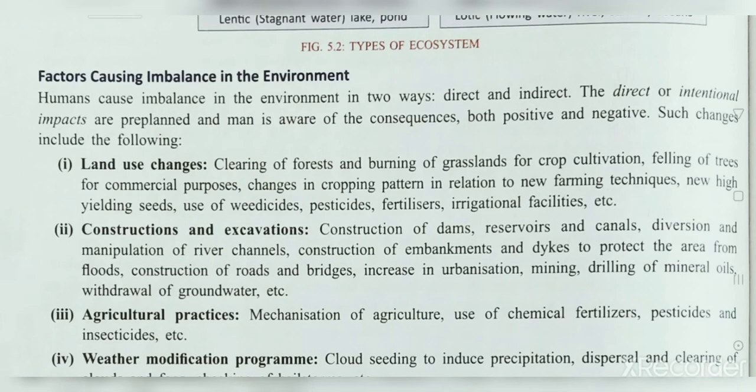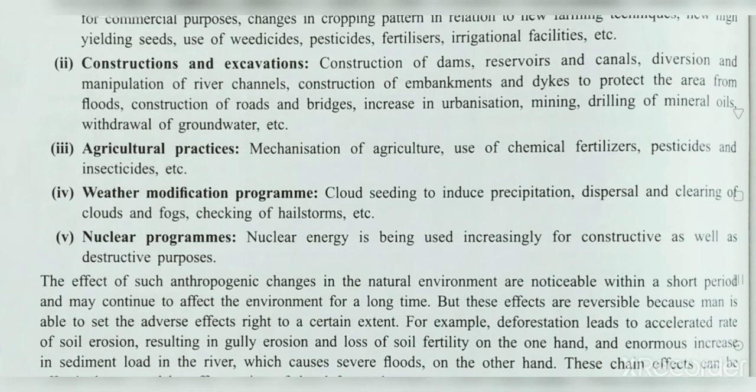So next we have the weather modification program. Cloud seeding to induce precipitation, dispersal and clearing of clouds and fogs, checking of hailstorms, etc. With the weather modification program, by using satellites you can find out whether it is rainy season or winter season, what the temperature is, and sometimes when you do not get a proper rainy season, man can go for cloud seeding as well. So these are harmful to the environment, right?